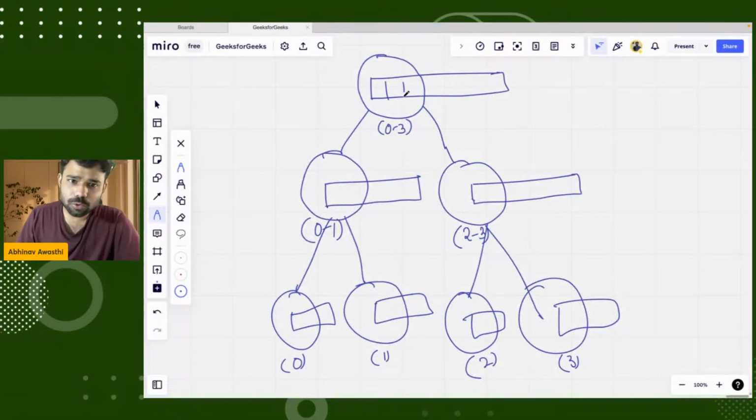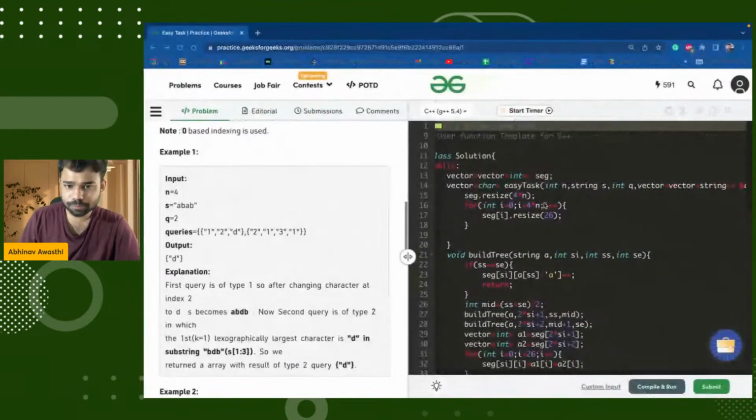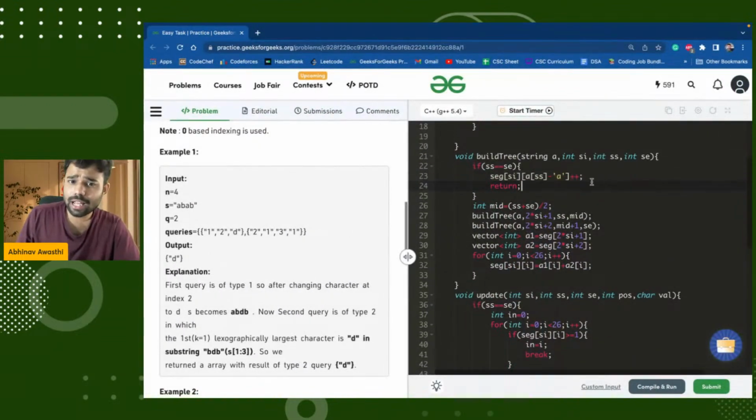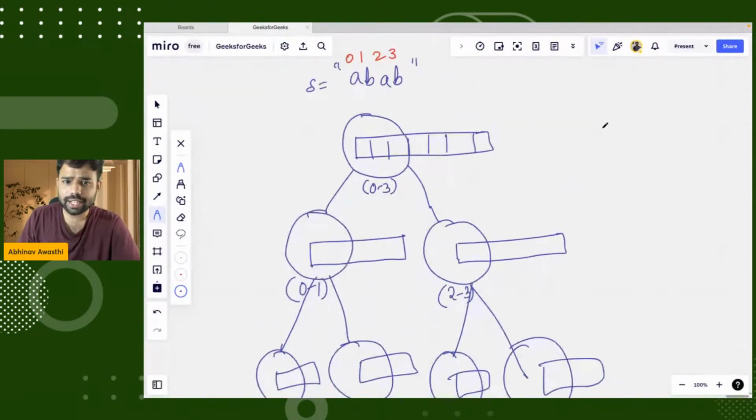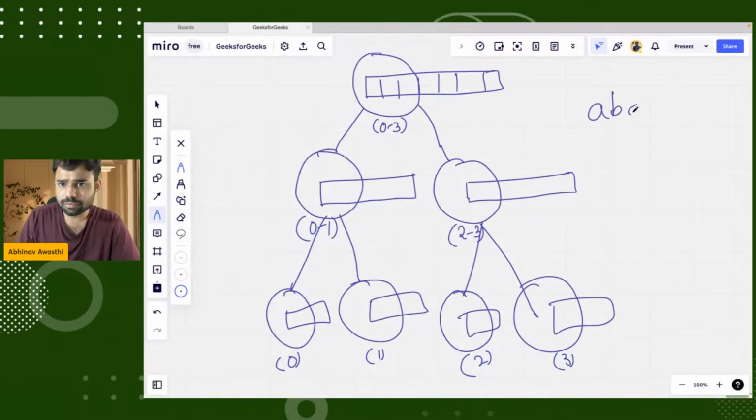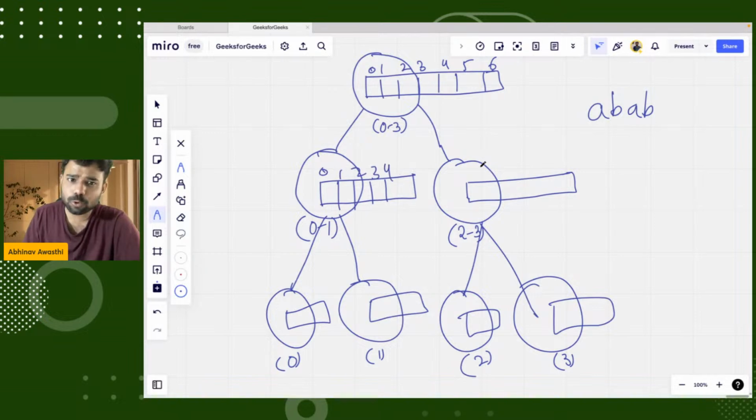Now, guys, when I'm building, for every segment tree node I'm incrementing the count of its character. You can see my string was AB. This array is indexed 0, 1, 2, 3, 4, up to 25. But because here we only have A and B, we just need index 0 and 1, and the rest will be 0.